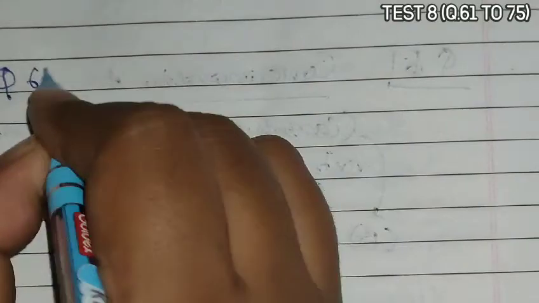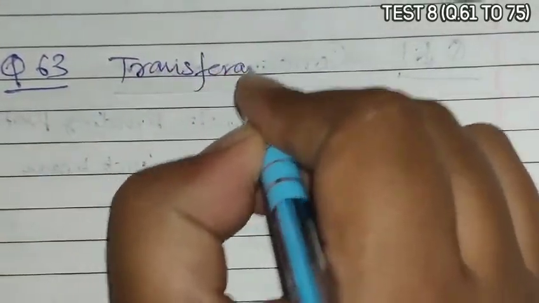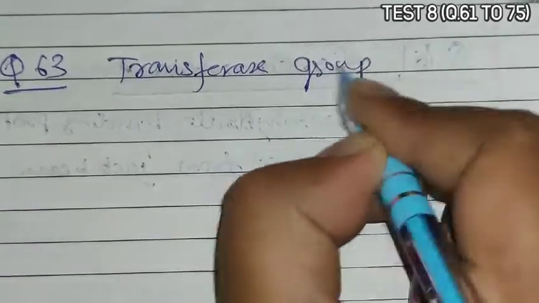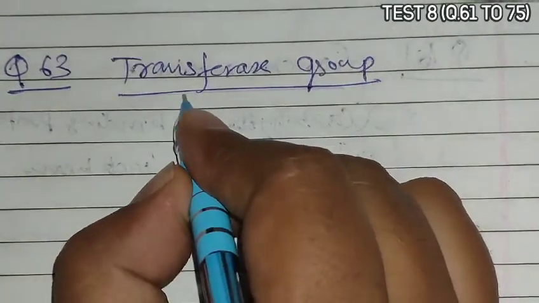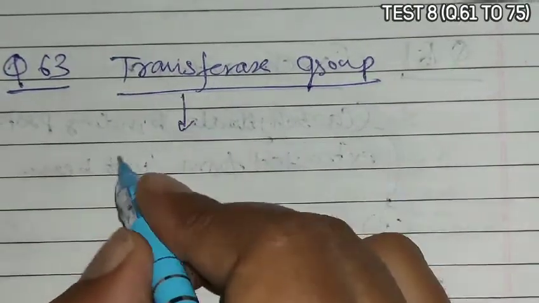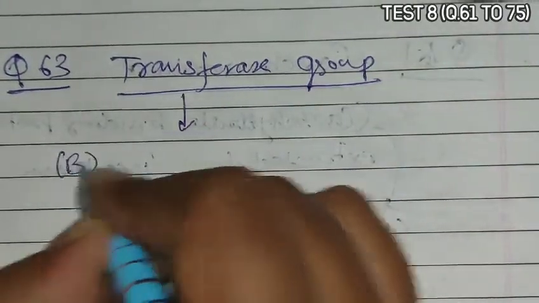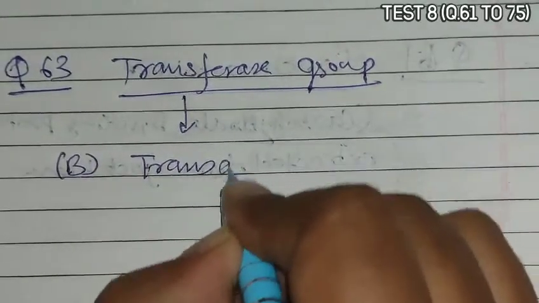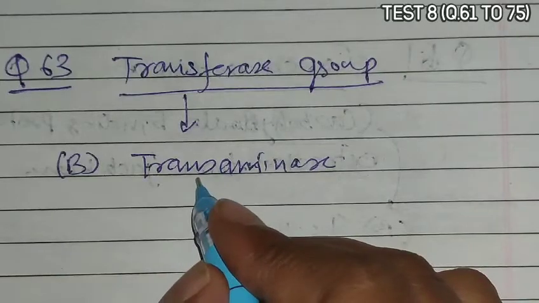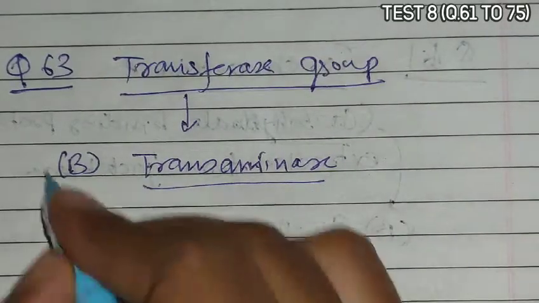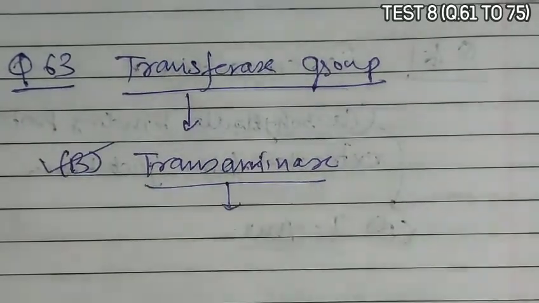Next is question 63. Question 63 asks which one of the following belongs to the transferase group. The transferase group is involved in transfer reactions, and from the options, transaminase belongs to the transferase group. So B is the correct answer. But we should understand what transaminase is.